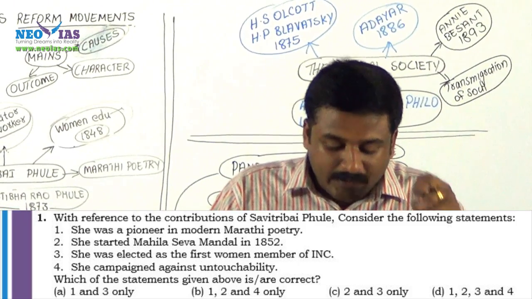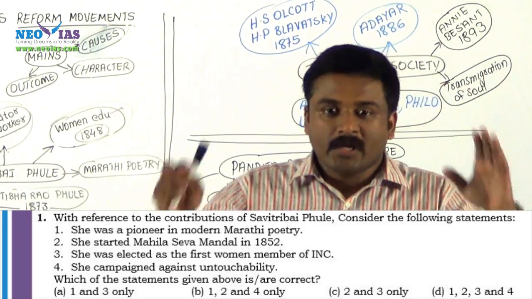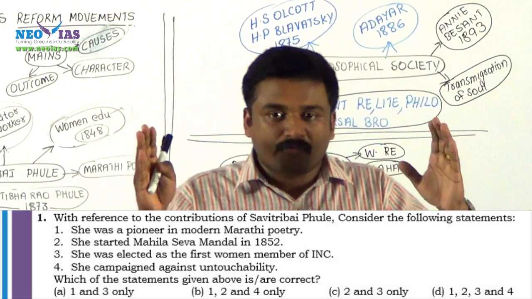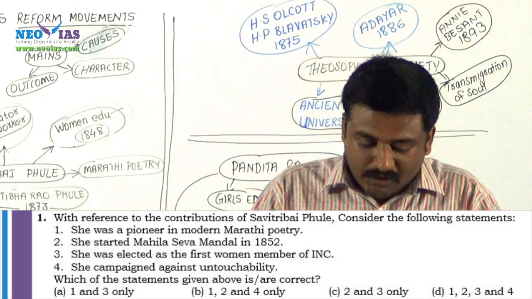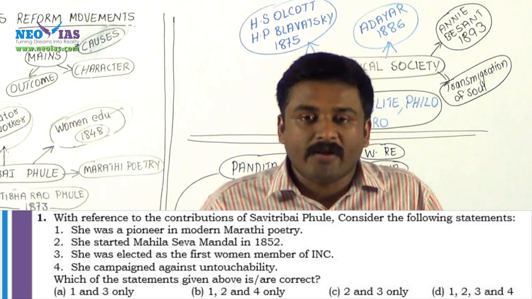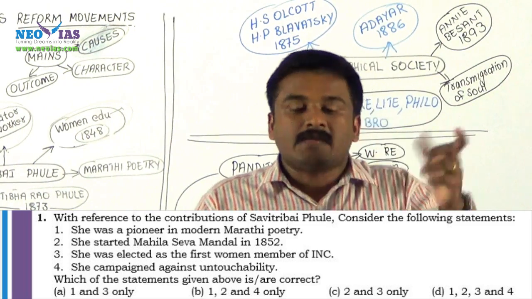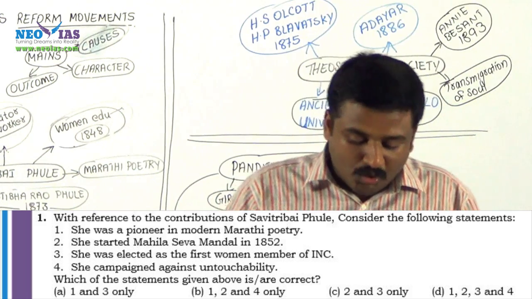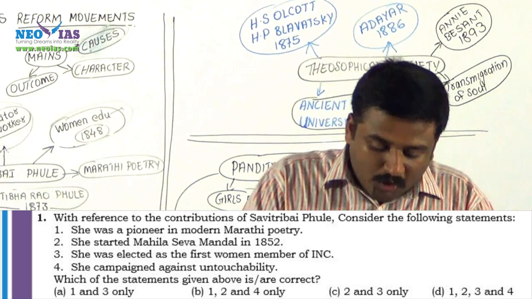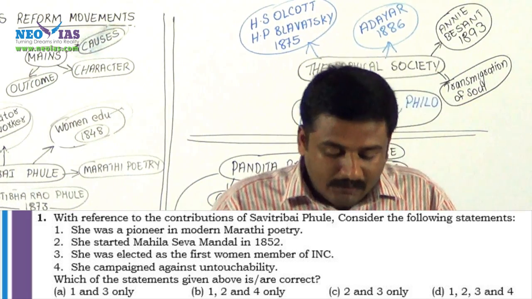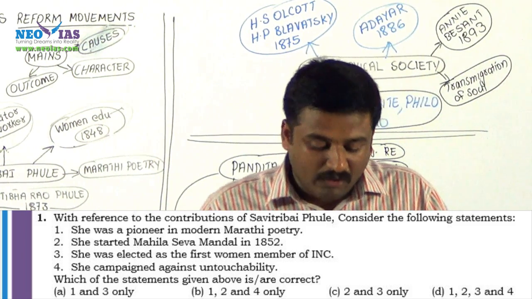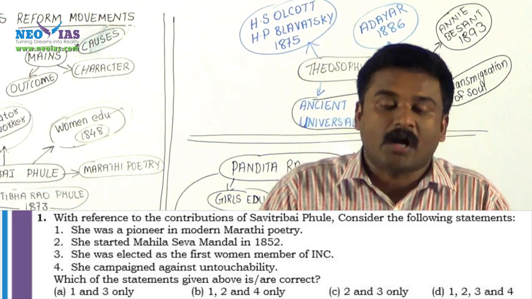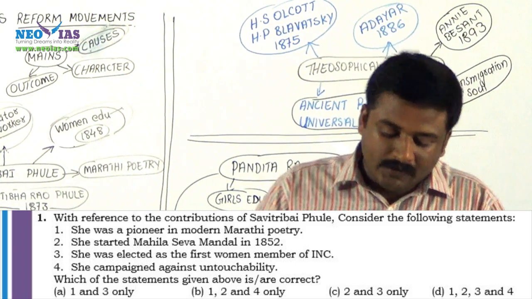She was a pioneer in modern Marathi poetry. That is a clear crystal idea. Of course, that is a true statement. Now, you can apply the elimination technique. In the choices, wherever statement 1 is absent, you can eliminate those choices. So here choice A is having 1, choice B is having 1, choice D is also having 1, but choice C does not have 1. So we will eliminate C.